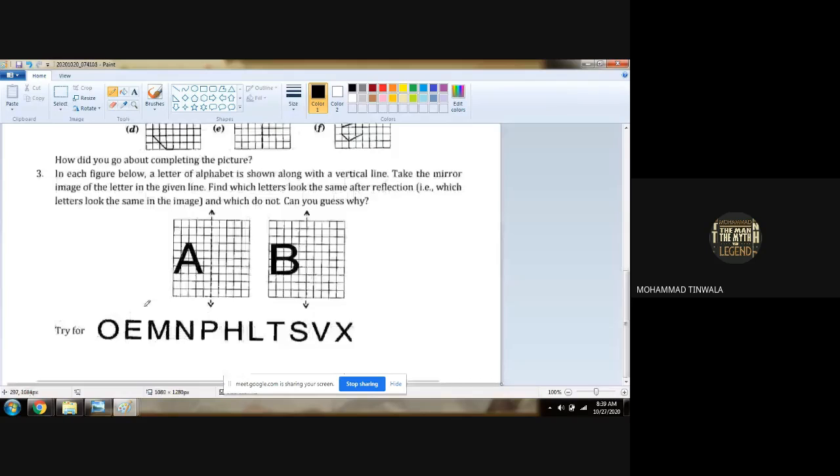Chalo, who will read this? Zuhair Abbas. Yes, Mohammad Fasil. Zohar, read it, beta. In each figure below, a letter of the alphabet is shown along with a vertical line. Take the mirror image of the letter in the given line. Find which letters look the same after reflection.